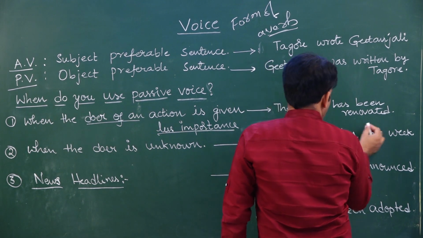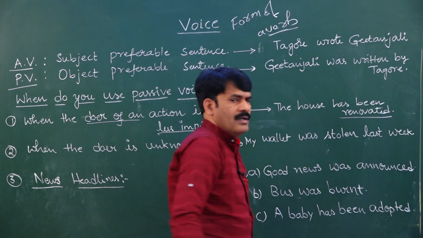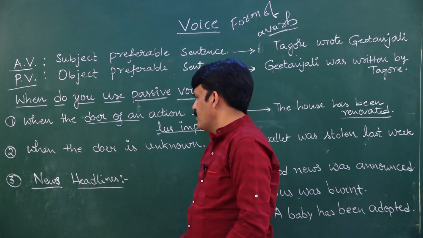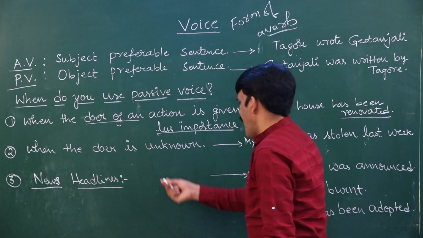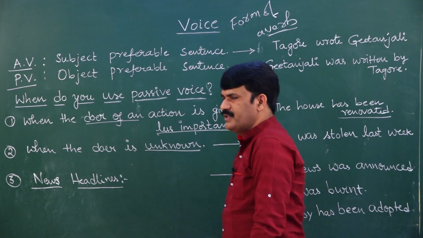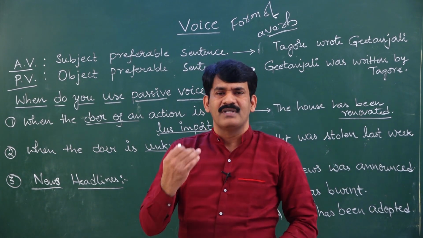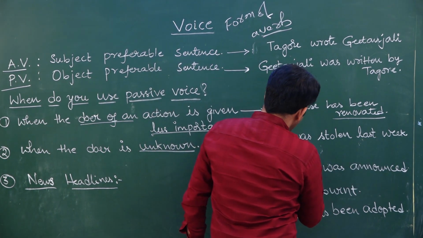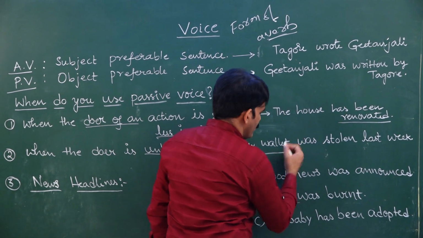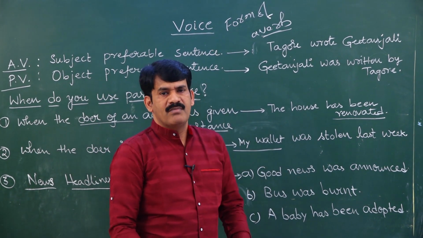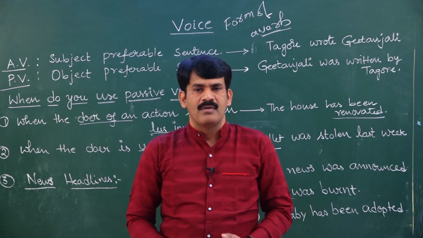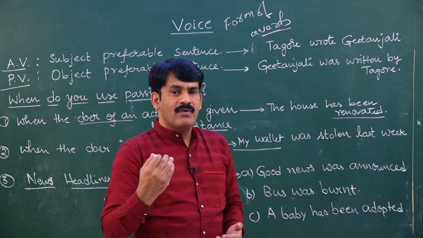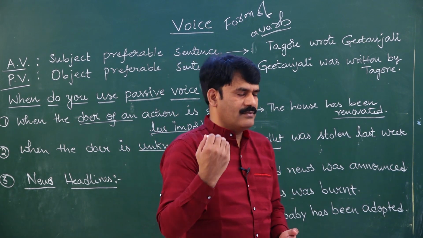Means the house has been renovated. Here the importance is given to the house. Secondly, when the doer is unknown, when we don't know the agent of an action, we use passive voice. My wallet was stolen. I do not know who; somebody has stolen my wallet while traveling by bus. When we don't know the doer of an action, we use passive voice.